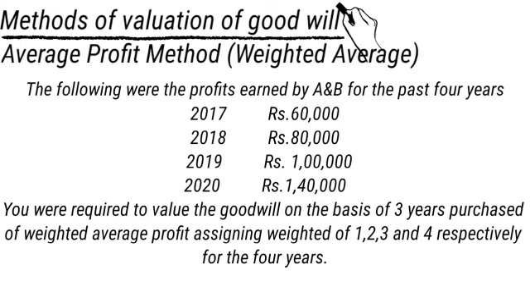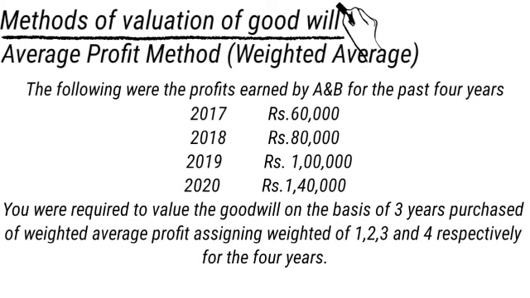In the last problem, simple average profit method, no weightage was given to the years of profit, but here weightage is given: 2017 is 1, 2018 is 2, 2019 is 3 and 2020 is 4.